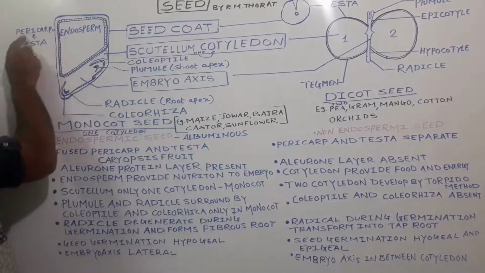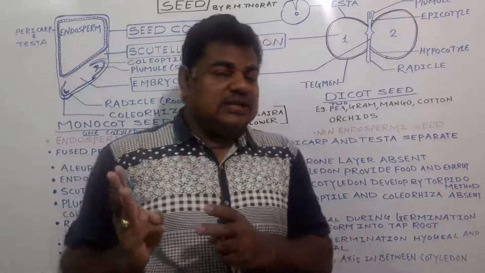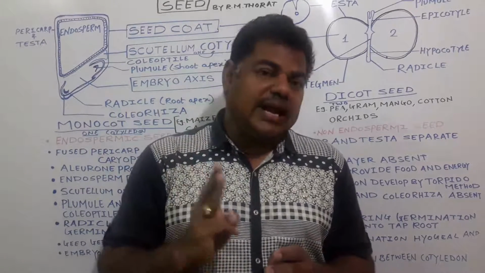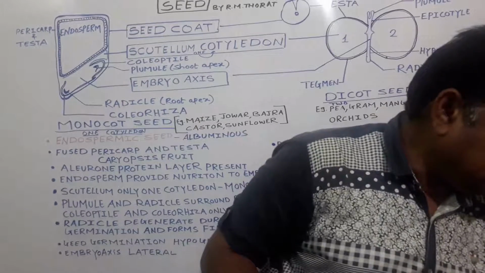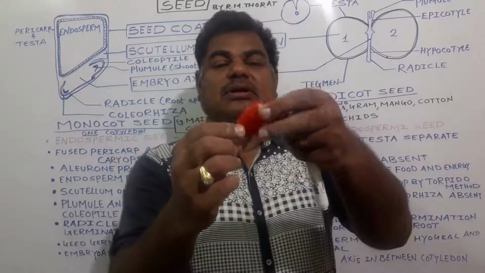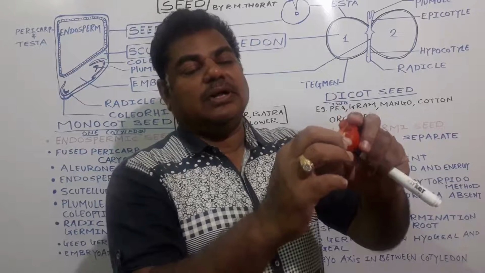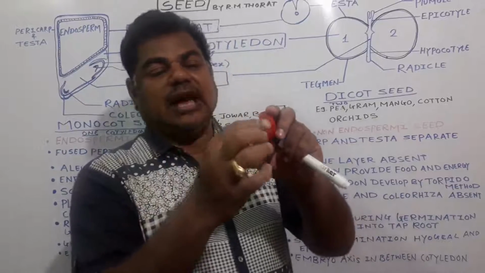Pericarp gets differentiated into three regions, as in mango: epicarp, mesocarp and endocarp in fleshy fruits. See here, in tomato, this one is the epicarp, this one we call the mesocarp, and inside here this one is the endocarp.